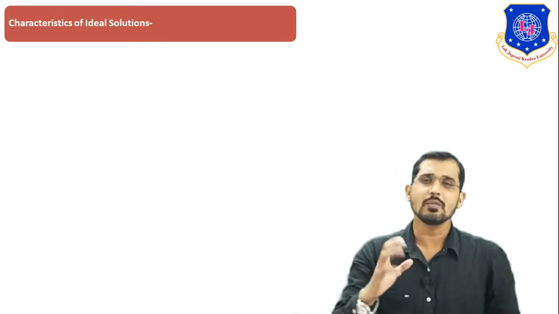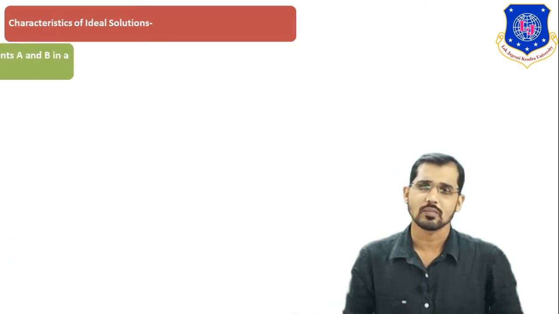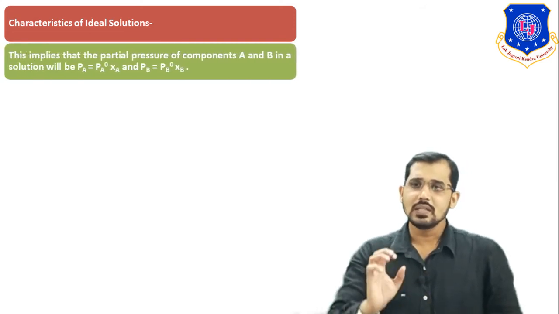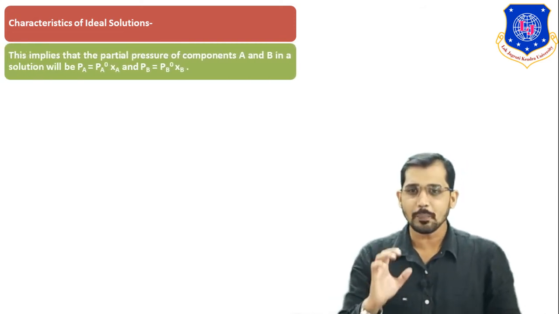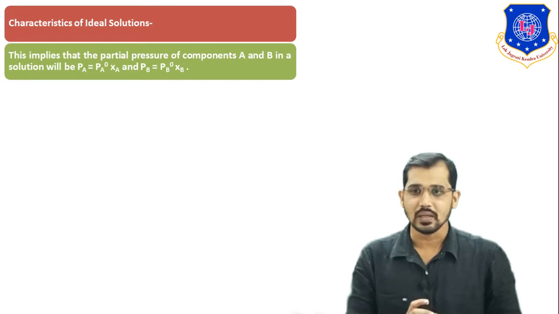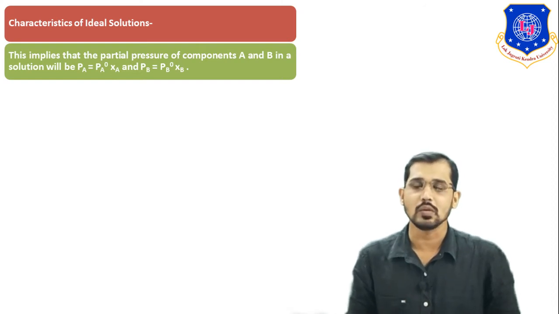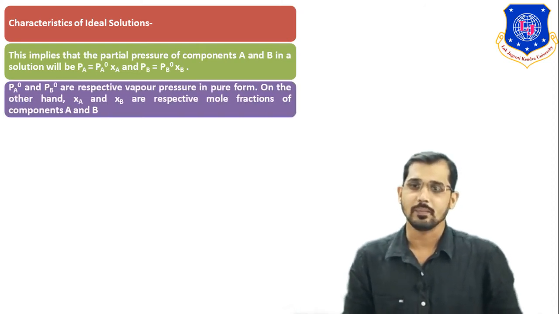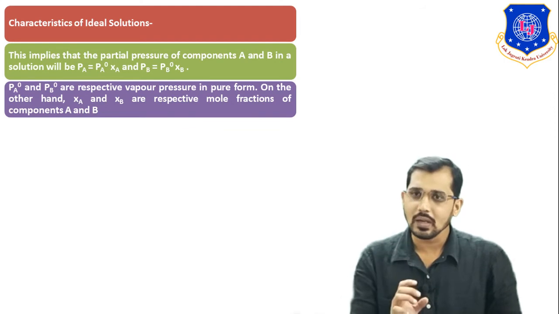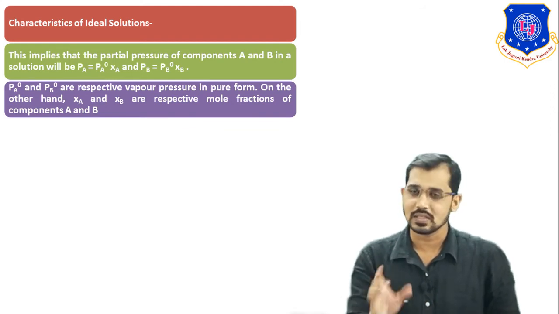Now we will see some important characteristics of the ideal solution. The first point is that the partial pressures of components A and B in solution will be PA equal to P naught A into XA, and PB equal to P naught B into XB. What is the meaning of P naught A, PA, and XA, XB? You can see on the screen.